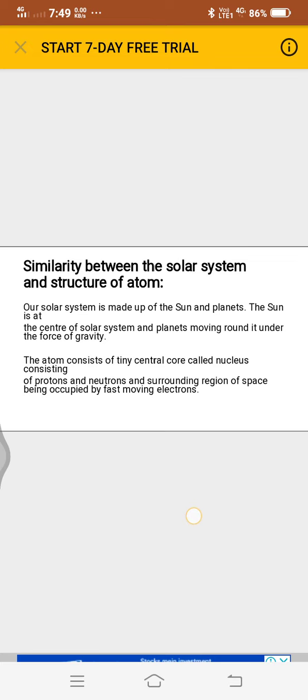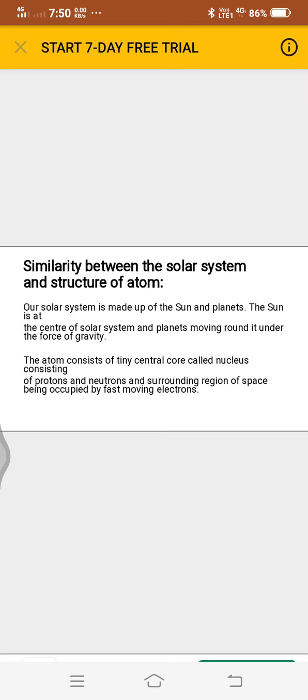An element is denoted as X with A upon X and Z below X, where X is the symbol of the element, Z equals the number of protons and is called the atomic number of the element.